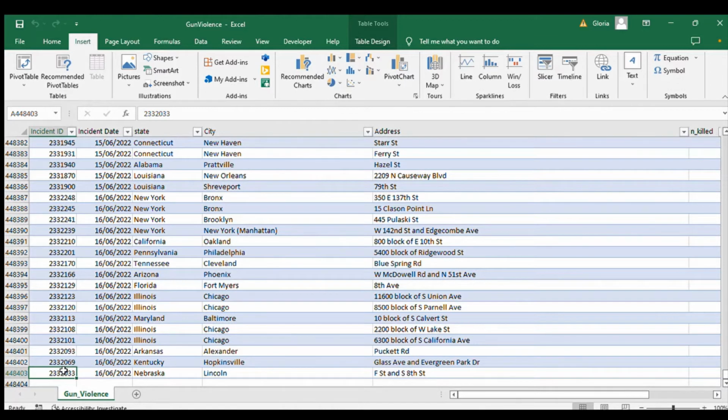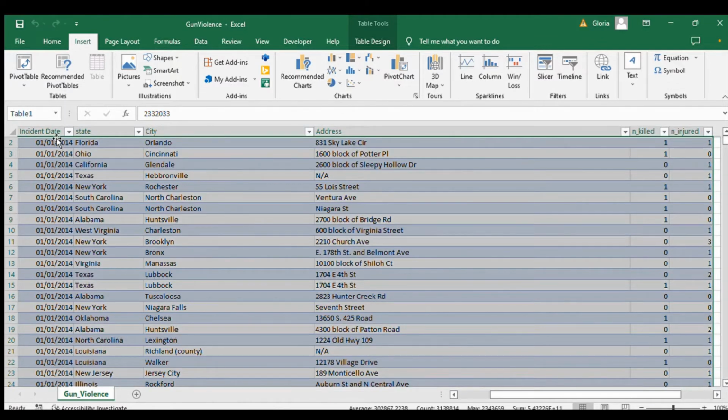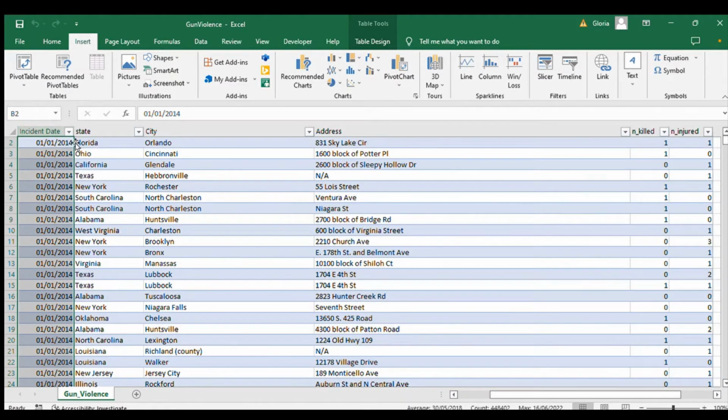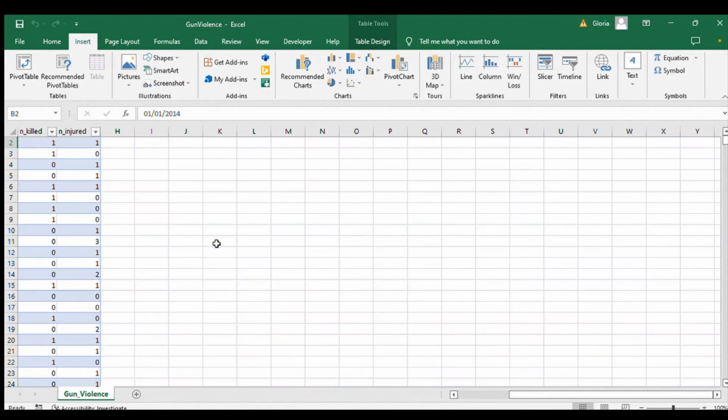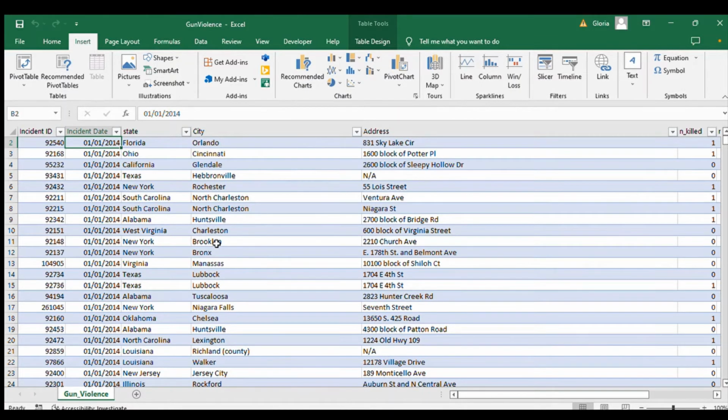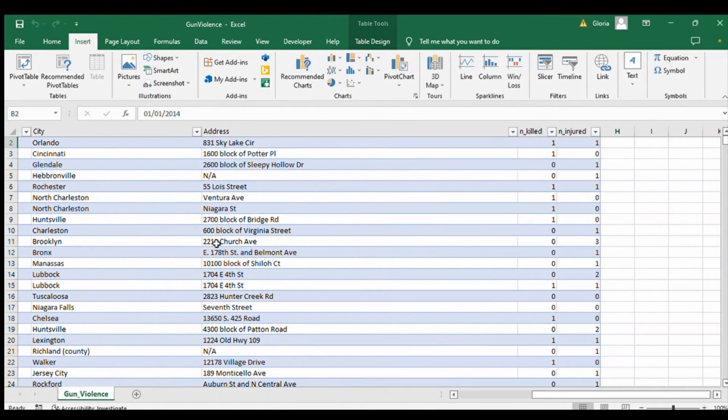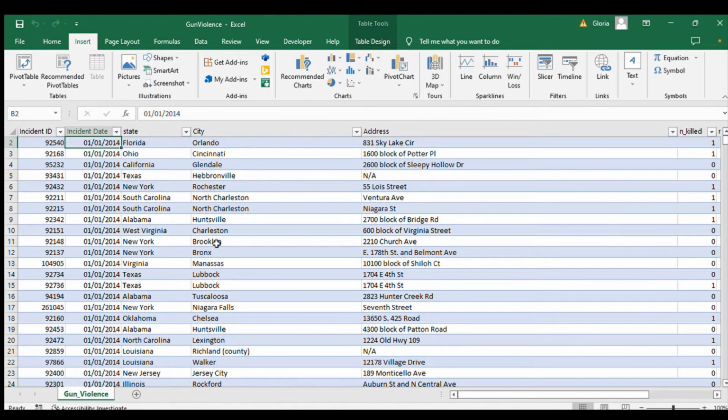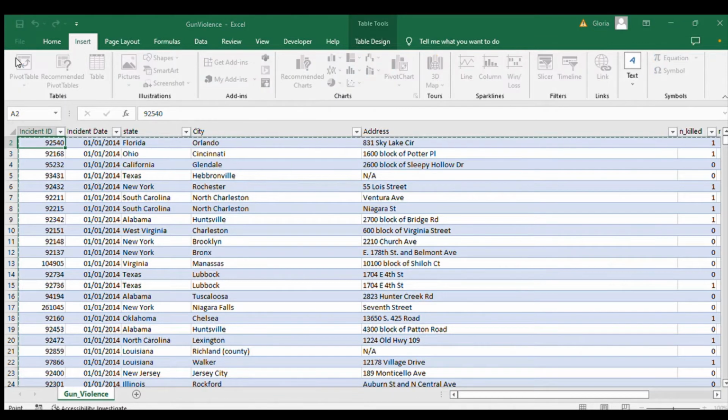So I will be analyzing this data set using a pivot table, summarizing it with a pivot to see the information we can get from this data set. We will see the states and the cities with the highest number of gun violence, the highest number of killings and injuries in America. So let's get to it. Let's create a pivot table in a new worksheet.